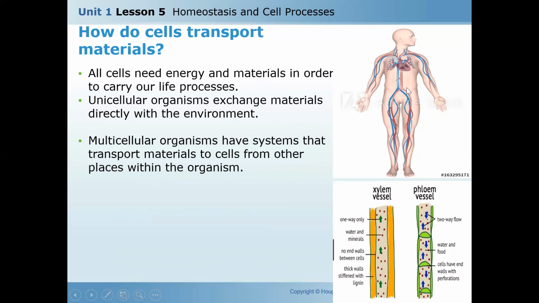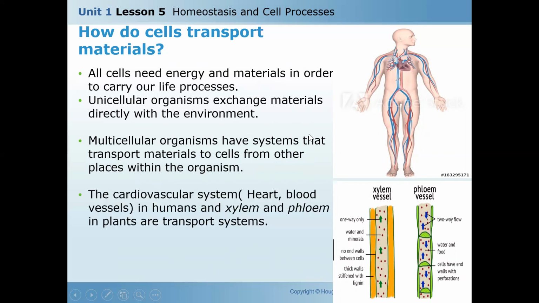The circulatory system has the blood vessels, the cardiovascular system, heart and blood vessels in humans, and xylem and phloem in plants. So we do have the transport system in humans and animals through the cardiovascular system, blood vessels, and in plants, xylem and phloem.